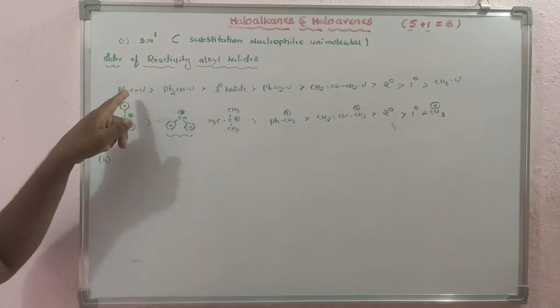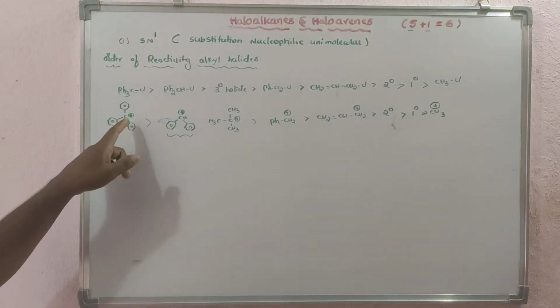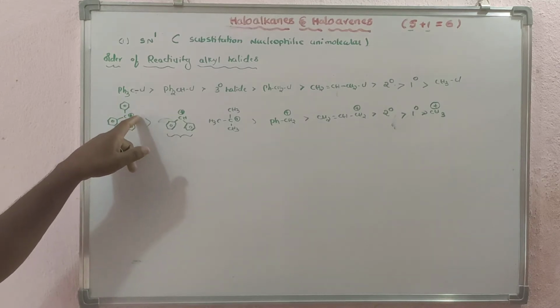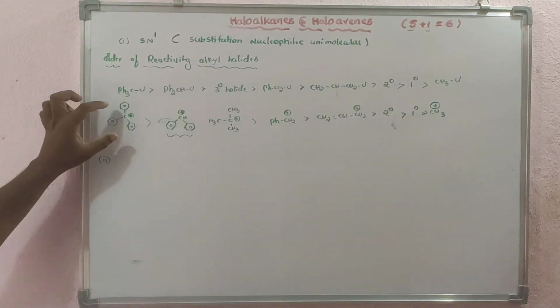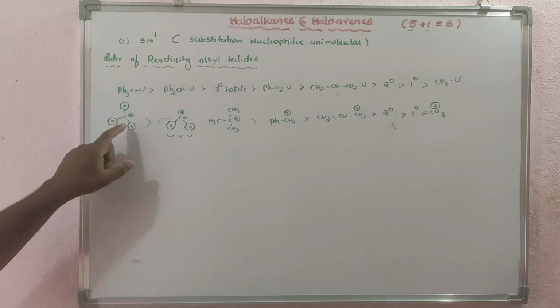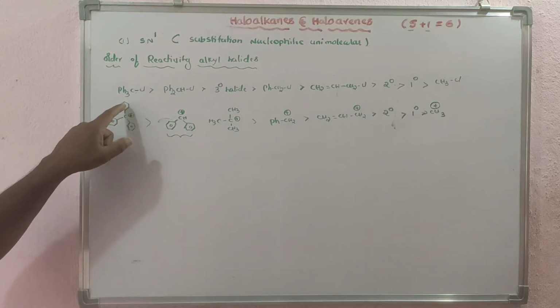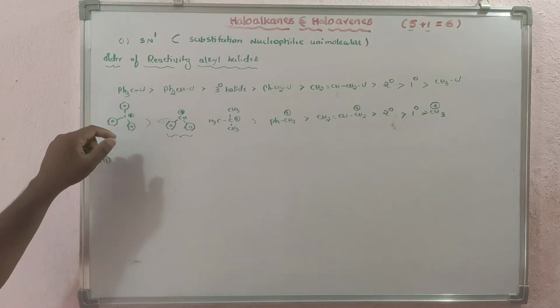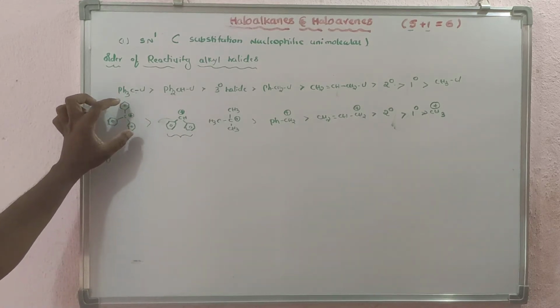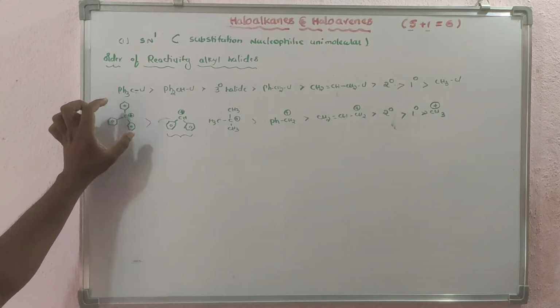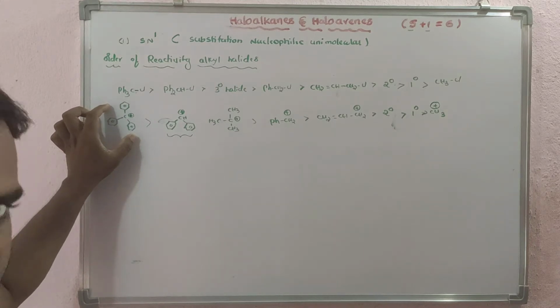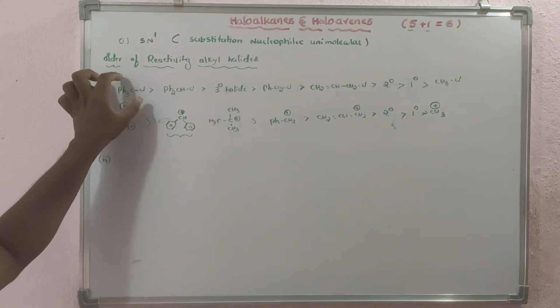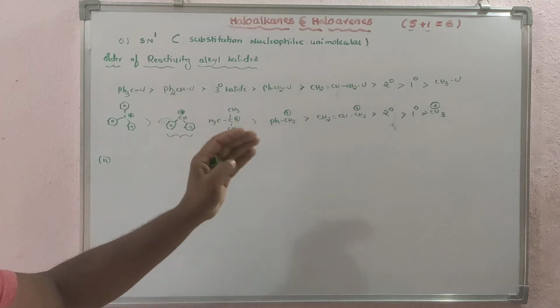If the C-Cl bond breaks, you will get the triphenyl methyl carbocation, which is very stable. The positive charge and the double bonds in the benzene rings are in conjugation, so they are involved in resonance. This positive charge is stabilized by three phenyl rings, so it is very stable, and that's why this halide undergoes the SN1 reaction very fast.